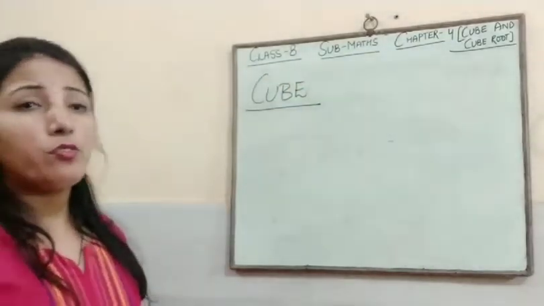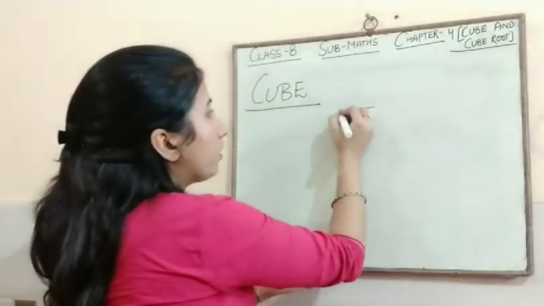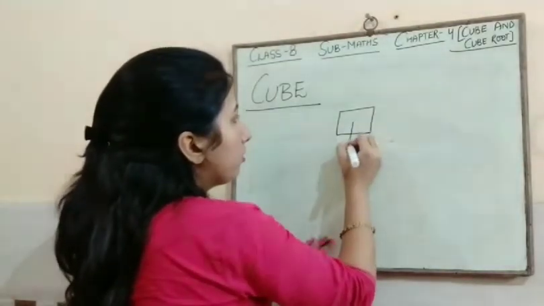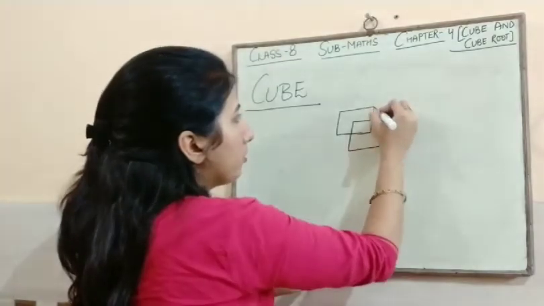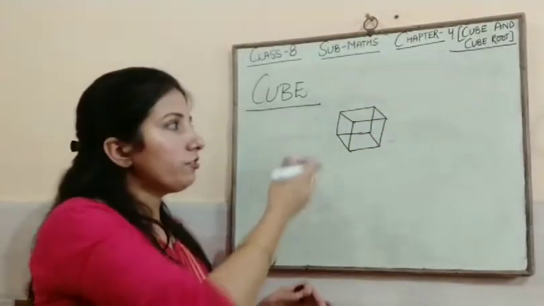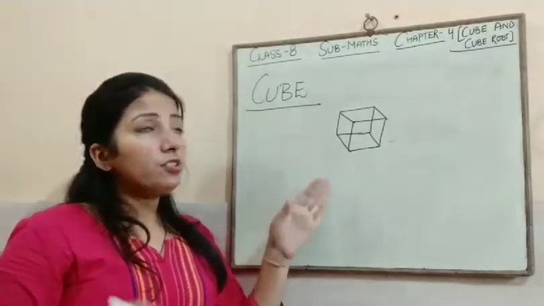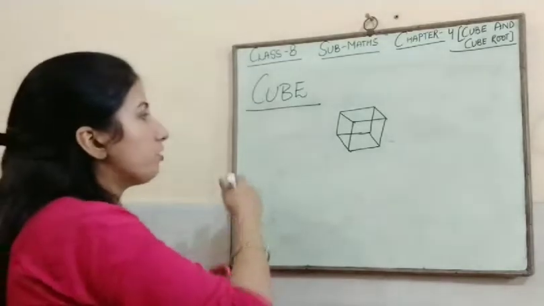We know one cube in geometry. Geometry में तो हमने एक cube पढ़ा है. वो cube क्या था? A 3D figure in which all the faces are same or equal. This is called cube, but this was in geometry. In algebra this cube is different.